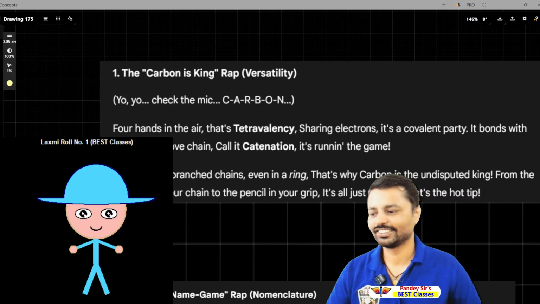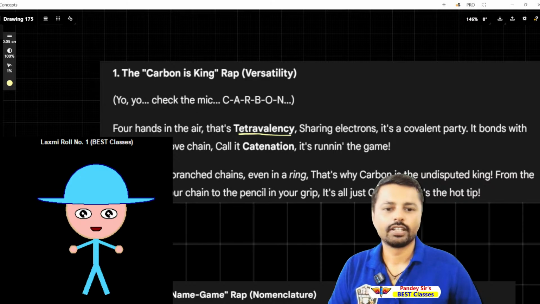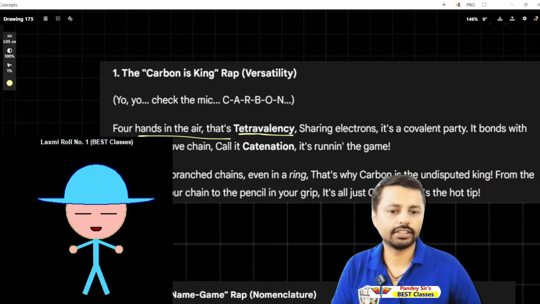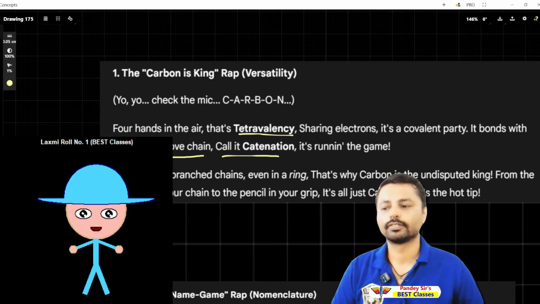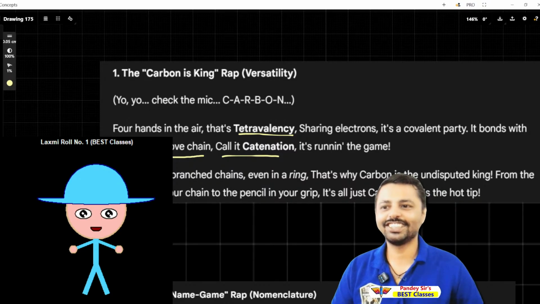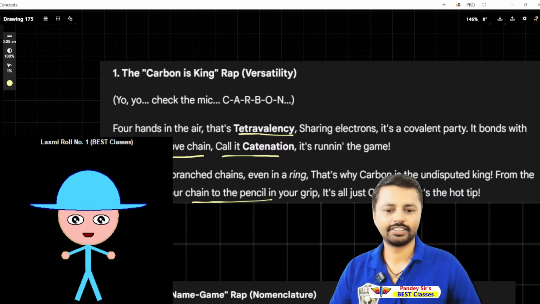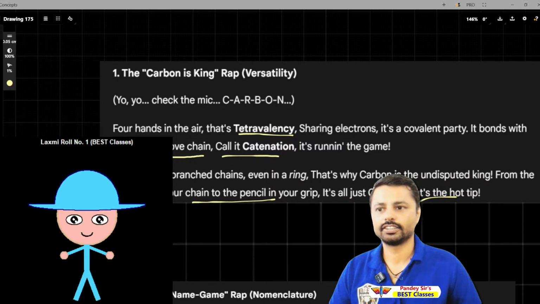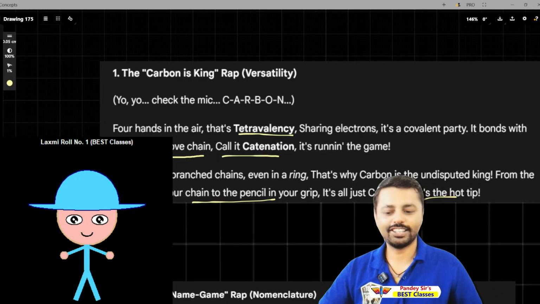Yo, yo, check the mic, CARBON. Four hands in the air, that's tetravalency. Four hands means four valencies. Covalent party, covalent bond. It bonds with itself, self-love chain, call it catenation. It's running the game. Long chains, branch chains, even in a ring, that's why carbon is the undisputed king. From the diamond in your chain to the pencil in your grip, it's all just carbon, that's the hot tip.